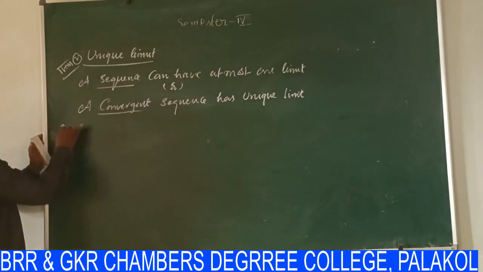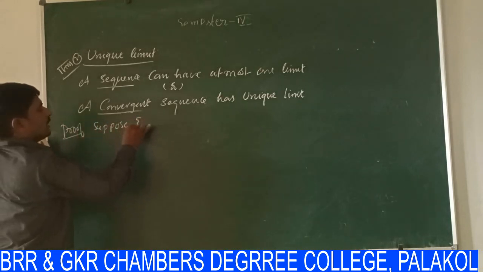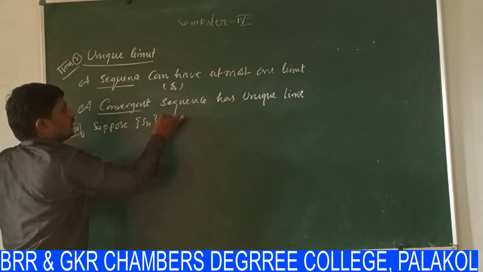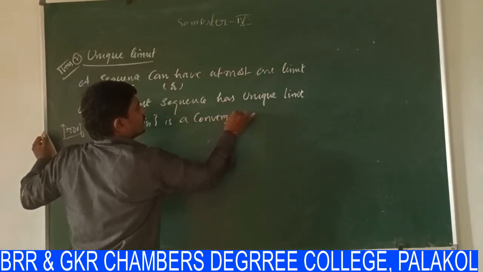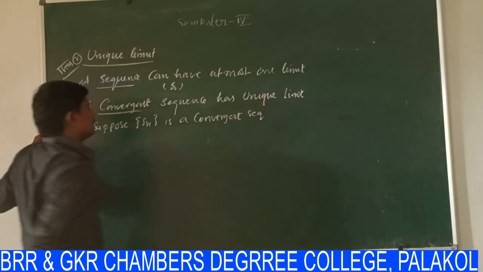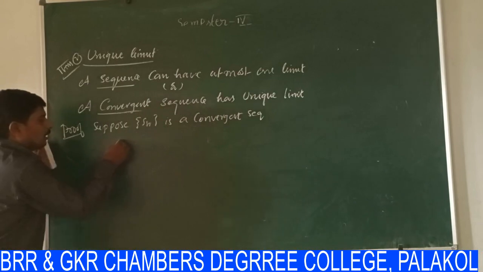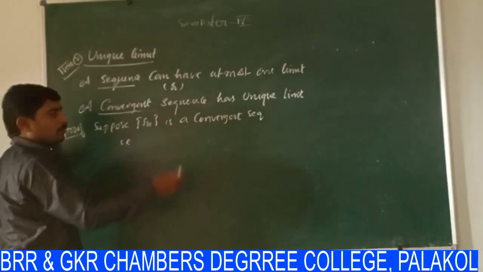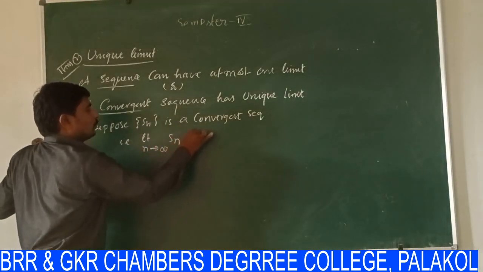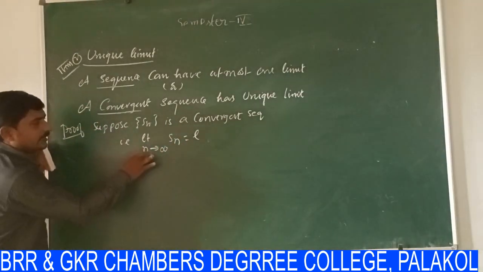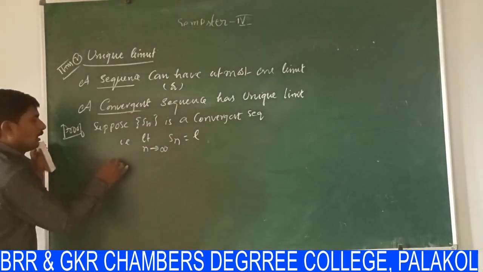So first, in the proof, suppose a sequence Sn is a convergent sequence. I am supposing the sequence Sn is convergent. It is convergent, it means it converges to some number, that is limit n tends to infinity Sn is equal to L. We say that this Sn has only one limit, but I am supposing there are two limits.